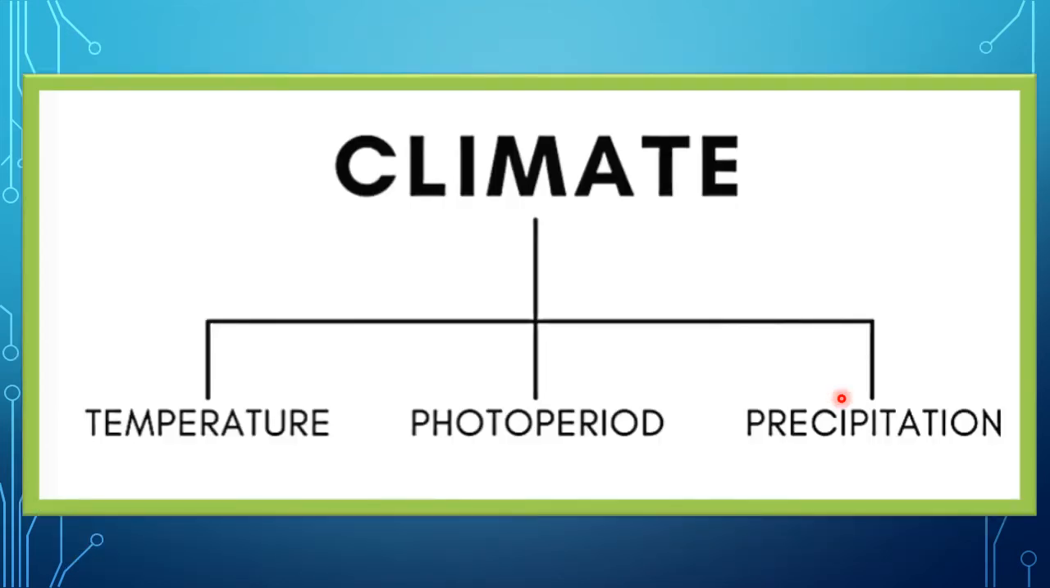Now after relief, we have seen land and soil which affect the biodiversity of a place. The second factor is climate, and under climate there is temperature, photoperiod which is sunlight, and precipitation which is rainfall. Let us see how this affects the biodiversity of a place.